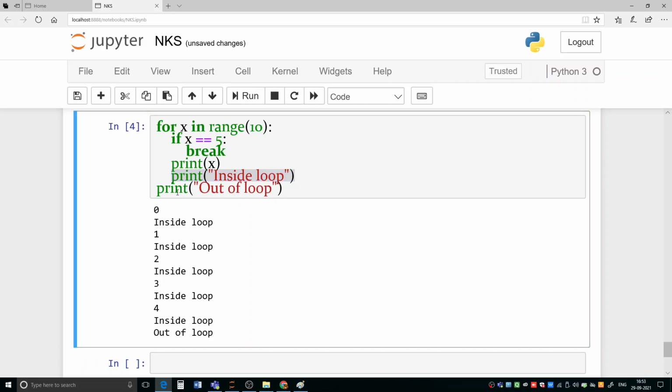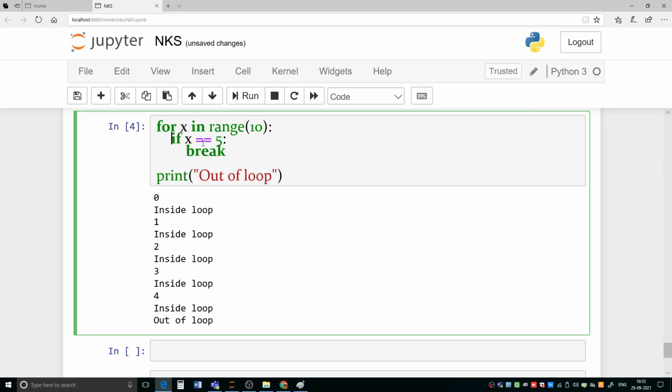And after this, what happens? Control is transferred to out of the loop, and then we are getting this one. That's why we are getting this result here. Okay, if you suppose you are writing like this, you can keep it before this.